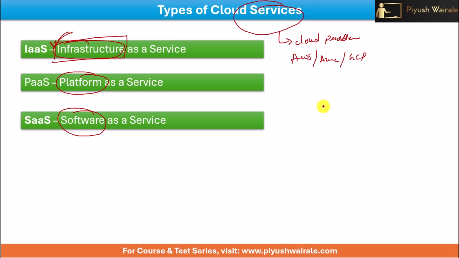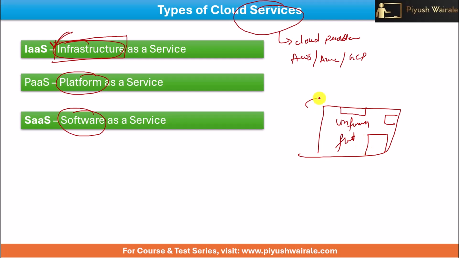Let's say for example, you have an unfurnished flat, okay? You have taken the unfurnished flat on rent. Now you are going to decide where to keep the sofa, where to keep the cupboard, how the bed direction will be, all these things, right? So it's the responsibility of the users, I can say, okay? But they are just providing you the infrastructure, that is basically the unfurnished flat. So you are responsible for most of the tasks here, okay?